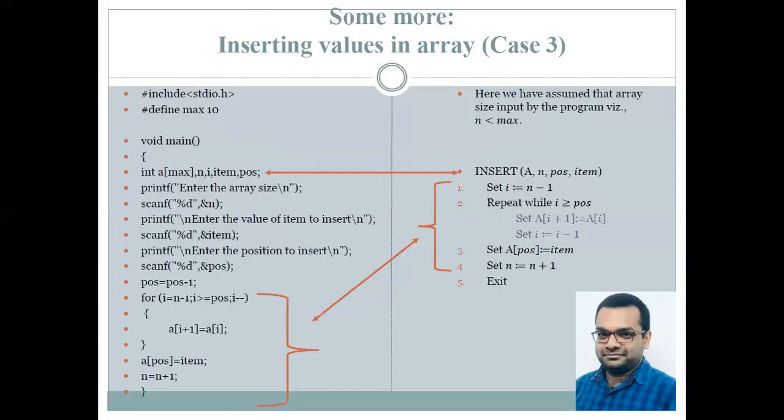Why? Because again over here in C programming, index goes from 0 to n minus 1. Now again you can see the conversion is straightforward. We start from for I equals to n minus 1, I greater than or equal to position, I minus minus. We are transferring the value of the array at the ith index to the I plus 1th index. So as soon as the loop exits, when I becomes equal to position, then at a of position we are inserting the item. We increment the size of the array by 1. Why again? Because we have inserted one more value.